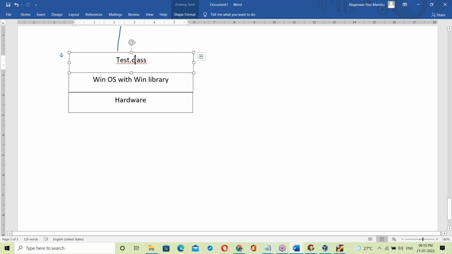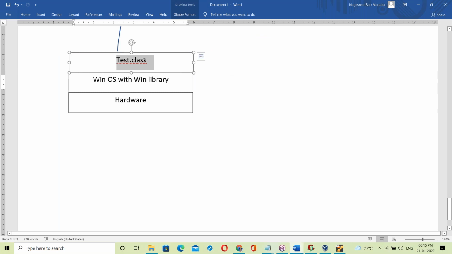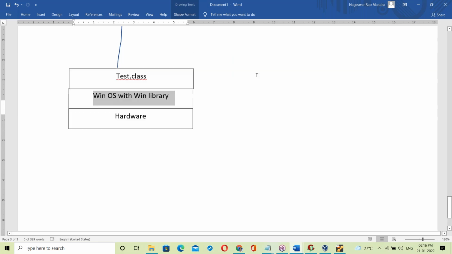This tested.class file has to link with the Windows OS library. Who will link it? To run this Java tested.class file, it has to link with the Windows OS library. We cannot run it directly; it has to link with the Windows OS library. Who will link it here?